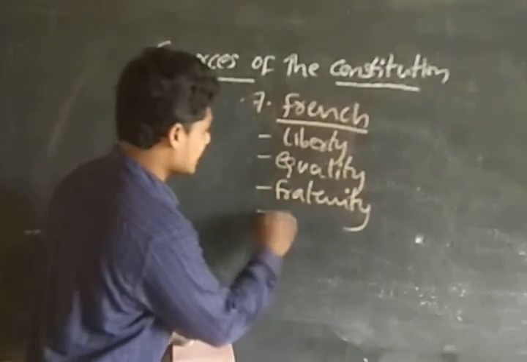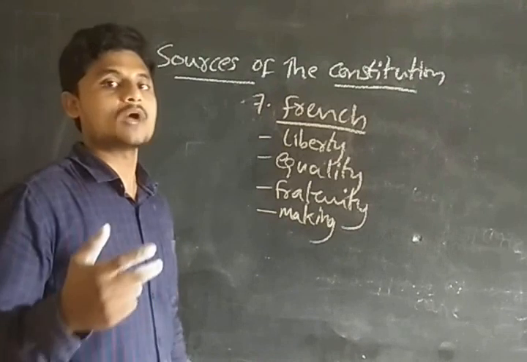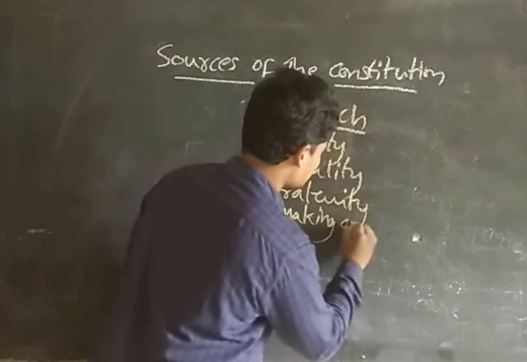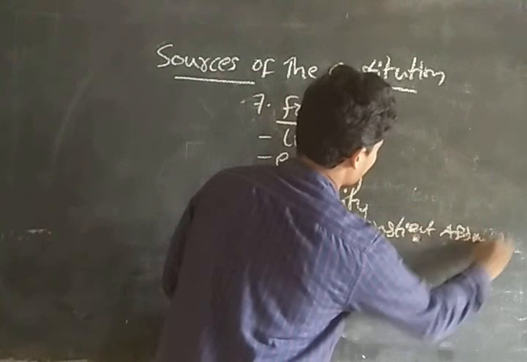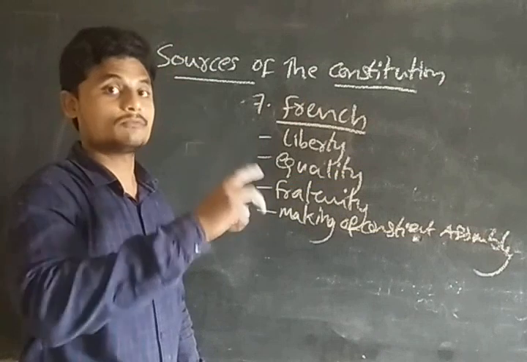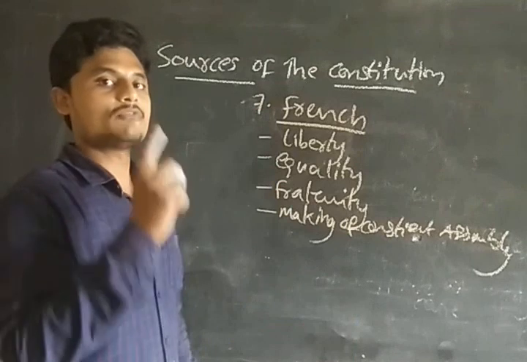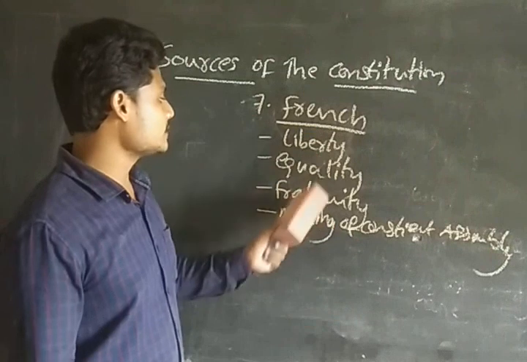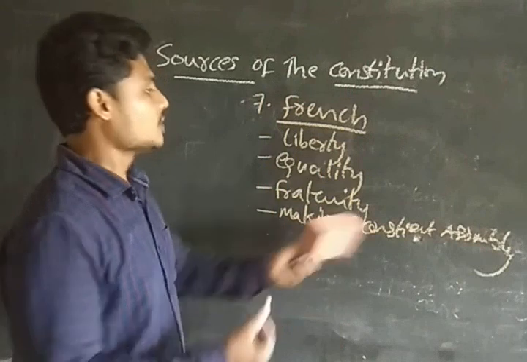And along with that, the making of the Constituent Assembly. How we formed the Constituent Assembly, with the help of Edmond Roy, the communist leader. That idea also we have taken from the French Constitution, that is the making of the Constituent Assembly. In the preamble, the objectives are justice, liberty, equality, and fraternity, which we are going to see in the next class. The liberty, equality, and fraternity we have taken from the French Revolution, along with the making of the Constituent Assembly, guys.